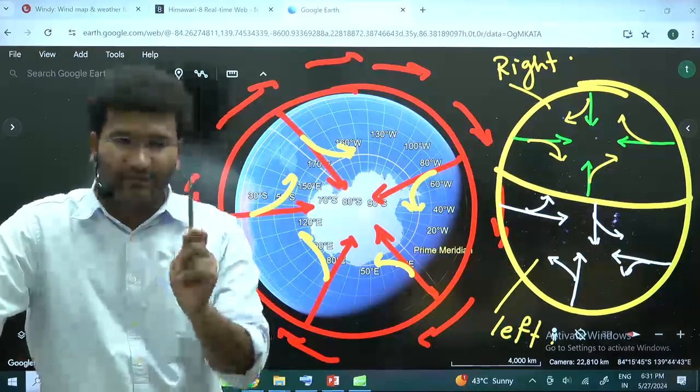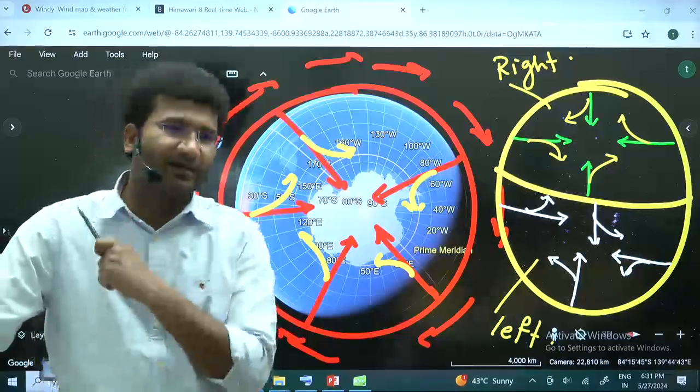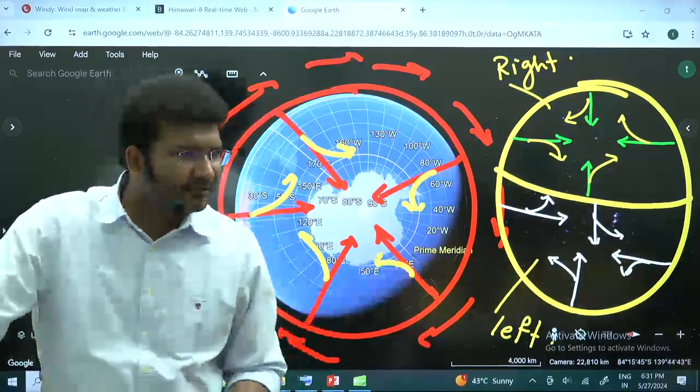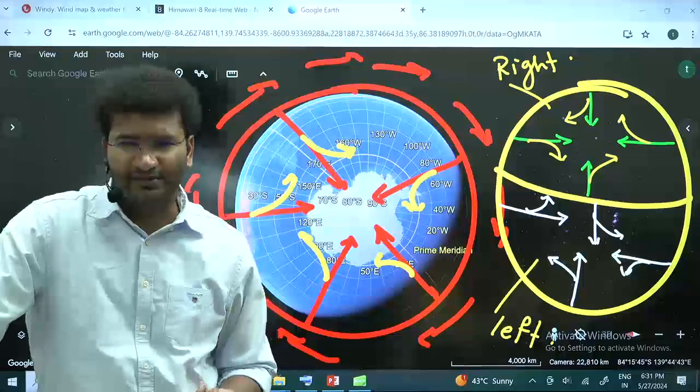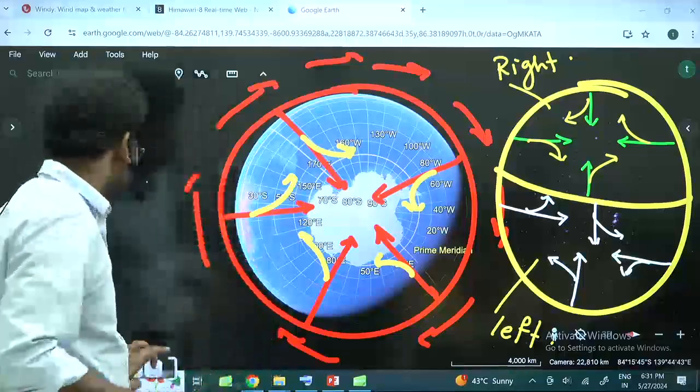Yes. Temperature plays a vital role. It is not that at the same heights you will find the same pressures. It can be varying pressures. Right? Okay, now what we'll do is we'll move one step ahead.